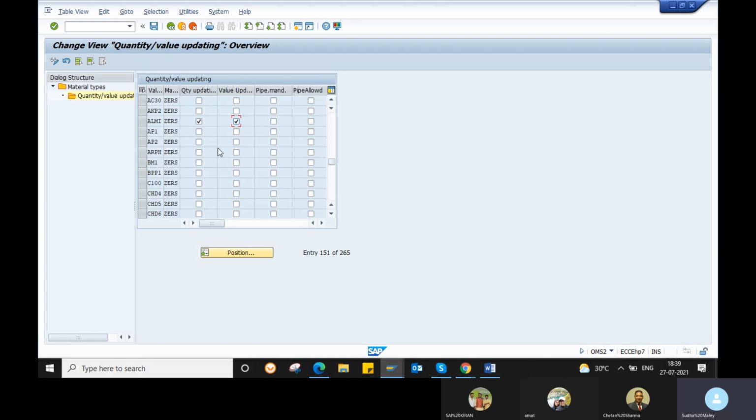The accounting document and material document are proof of your changes in quantity and price. That is why you need to update the quantity and value checkboxes in your valuation area and for a material type.